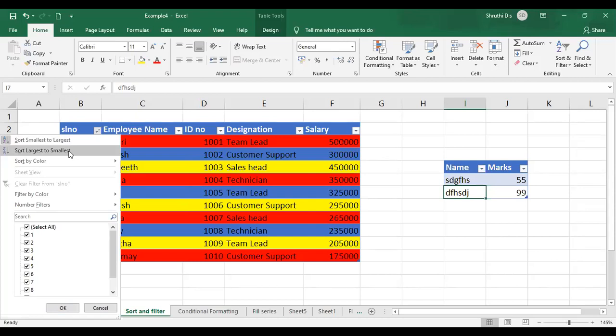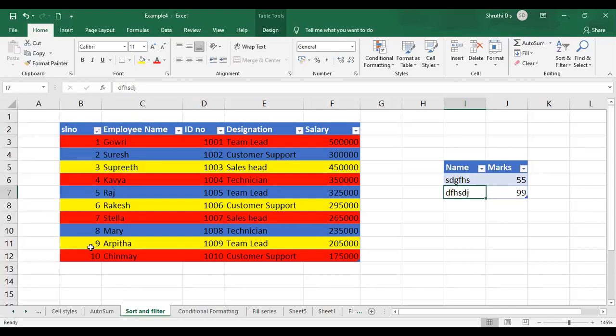That is why I have placed many colors in my table, right? So I have formatted it with different colors. Now, to show sort by color, sort smallest to largest and largest to smallest, we'll just observe the SL number. I have the numbers arranged in ascending order, right? 1, 2, 3, 4, 5, 6, 7, 8, 9. If I want it in descending order, just click on the drop down.